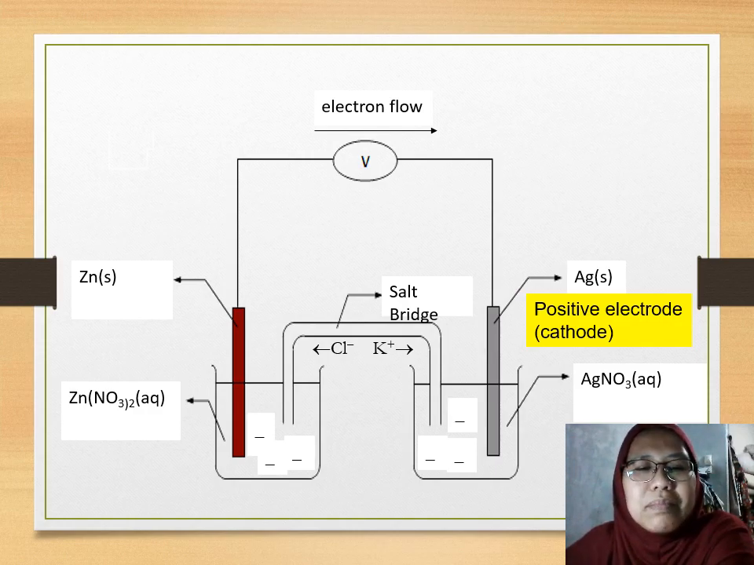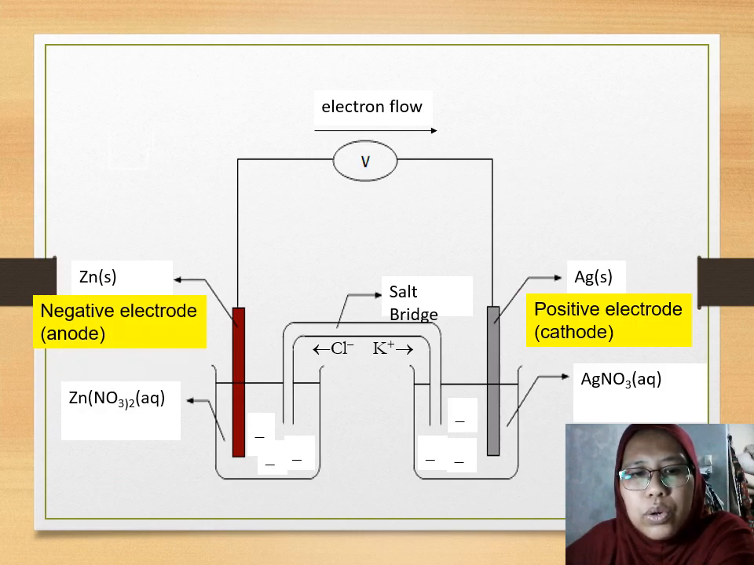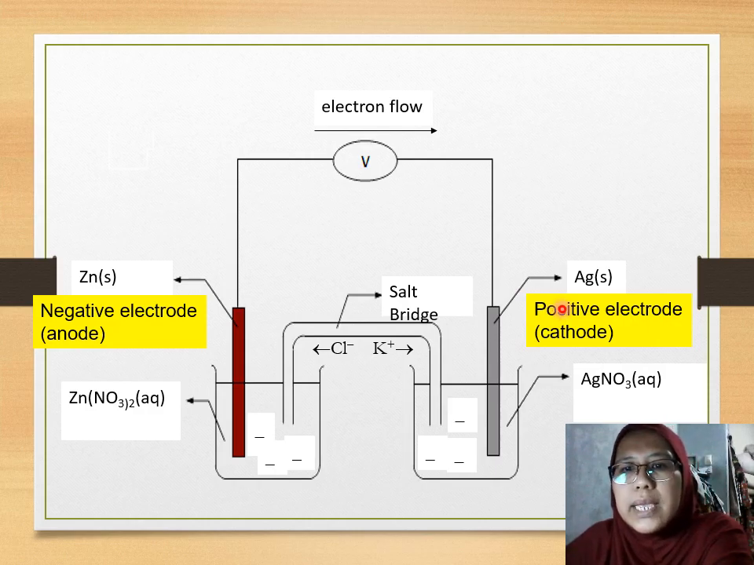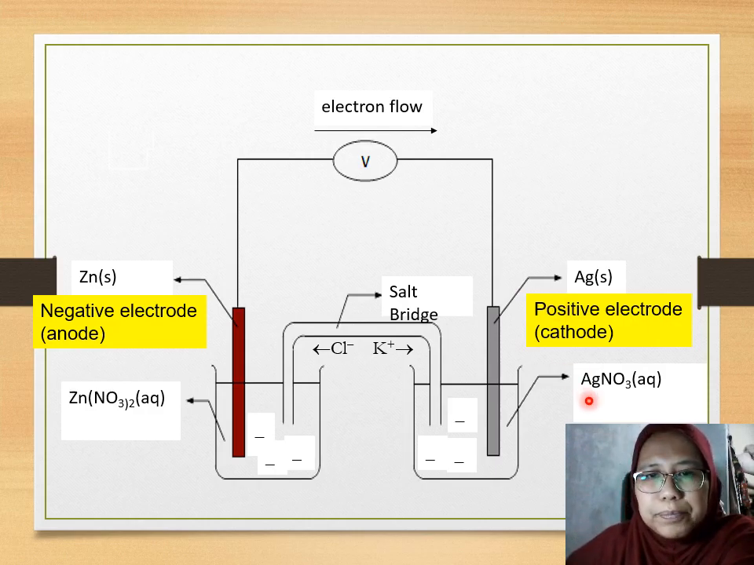Okay, so you put zinc electrode dipped into zinc nitrate on the left side of the beaker, and you can see the electron flow is going up here. It is labeled here, electron flow. So electrons will go down to the right side, and here at the reduction part, the cathode is argentum solid and the solution is argentum nitrate.